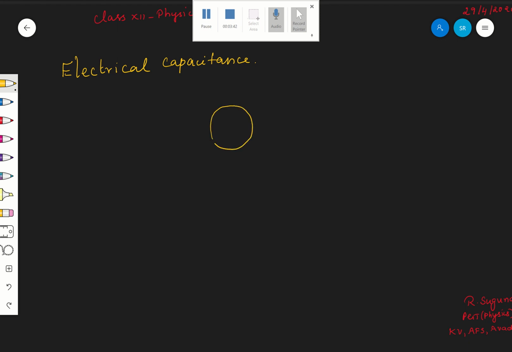See, I have one conductor here, let it be of any shape. Let it be insulated. If I give charge to the conductor, if I go on depositing charge on the conductor, what happens? Its potential V will increase. I am giving Q charge to the conductor, and therefore the electric potential of the conductor will increase.